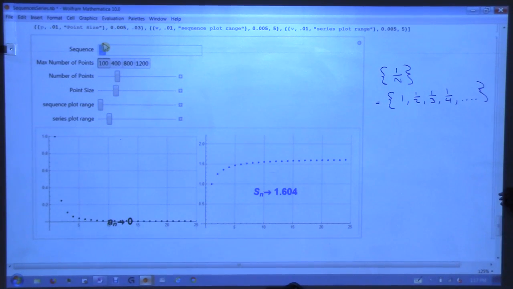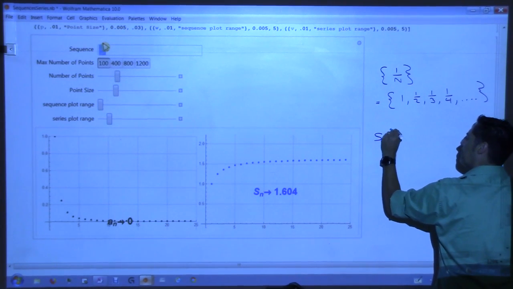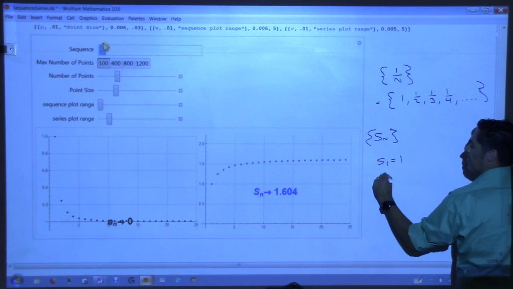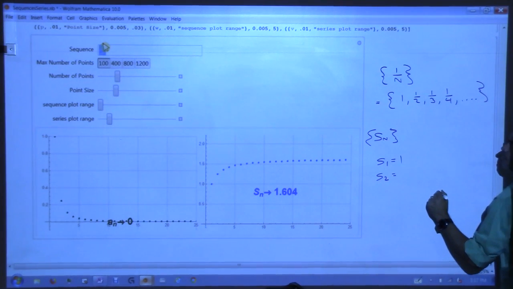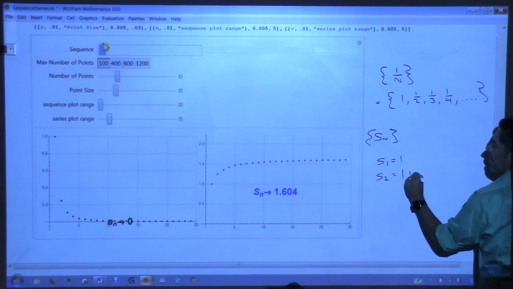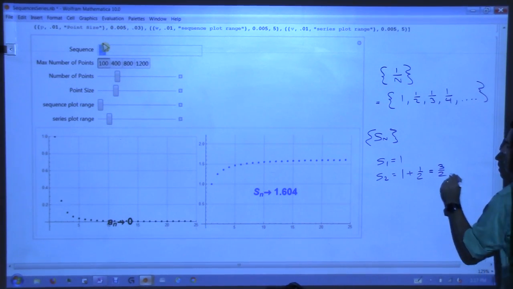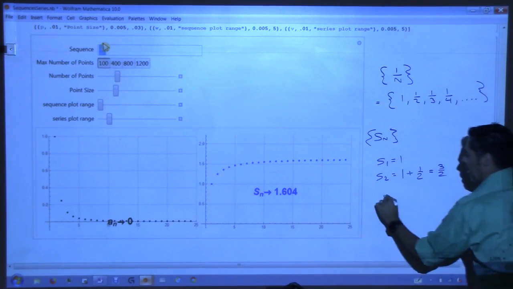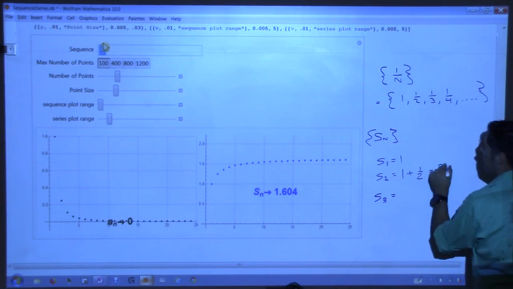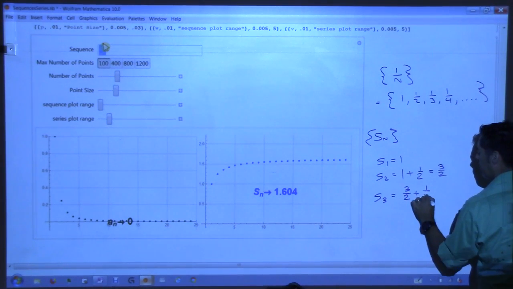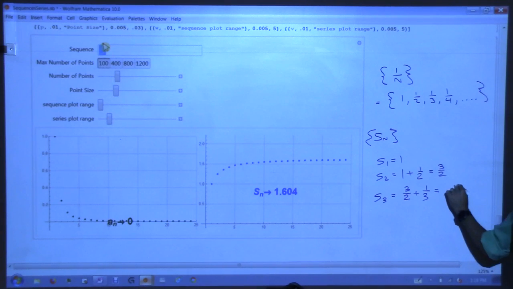If we start doing the series of those, S sub n, then S sub 1 is 1, S sub 2 is the first two added, 1 plus a half, which is 3/2. Agreed? And then S sub 3 is 3/2 plus a third, and that's 11/6. And we could keep going.